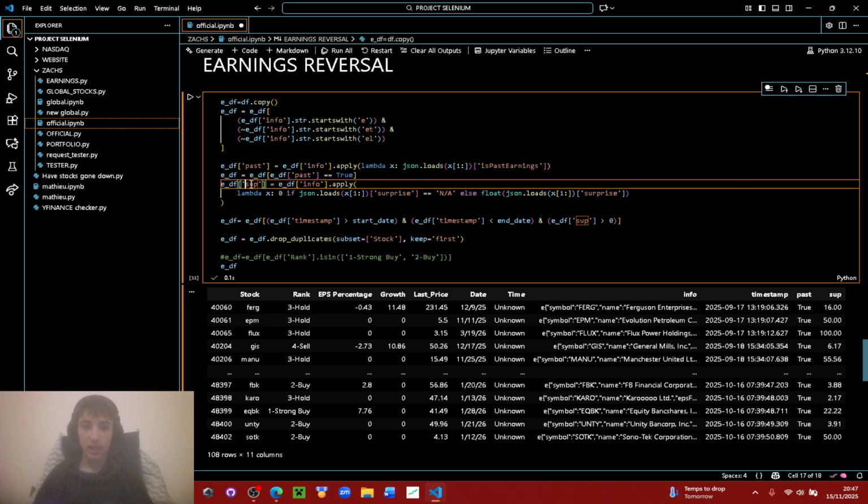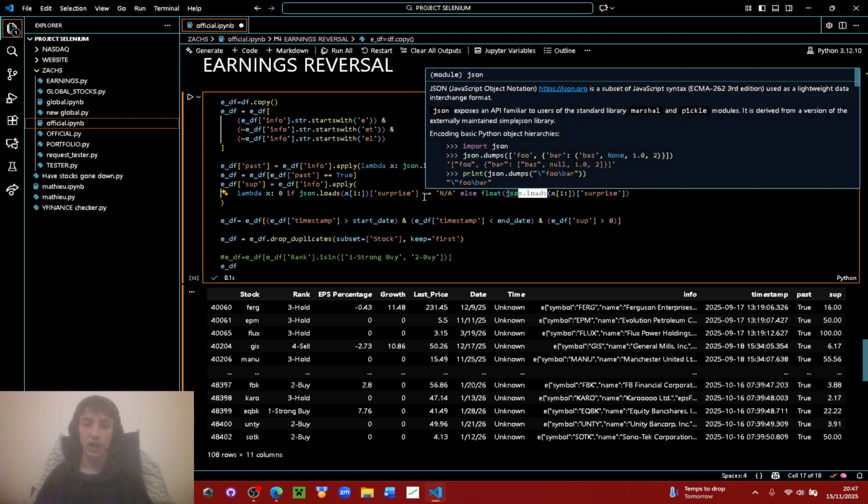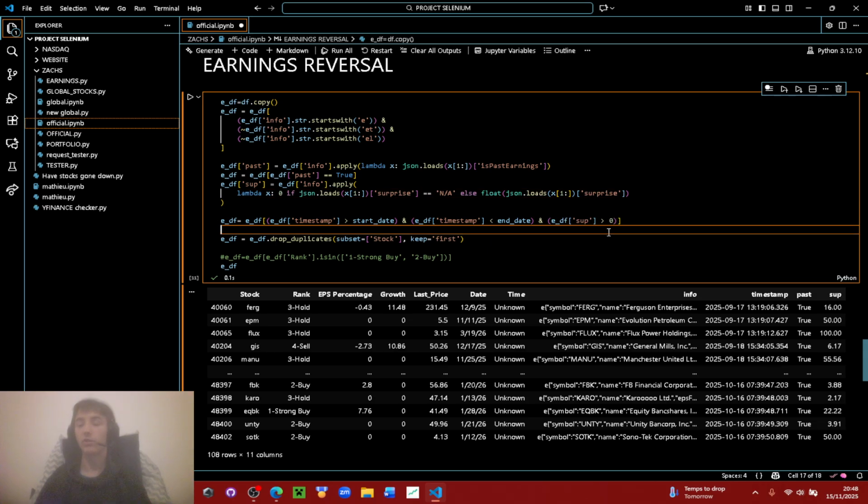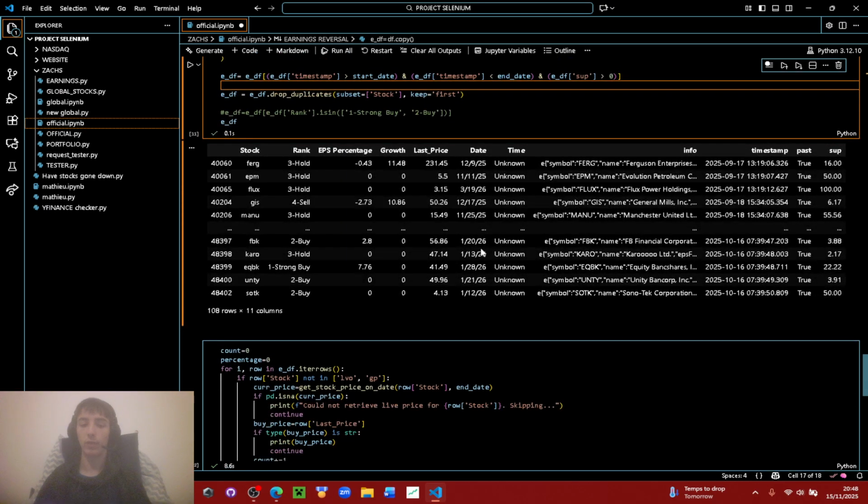So this is a surprise. So yeah, we just take it out of the JSON, and it needs to not be NA, of course. Then we filter them between the start and end date, and the key here is that the earnings surprise needs to be bigger than 0, so they need to have beaten earnings, and then we just drop duplicates. Again, we drop duplicates in every case.